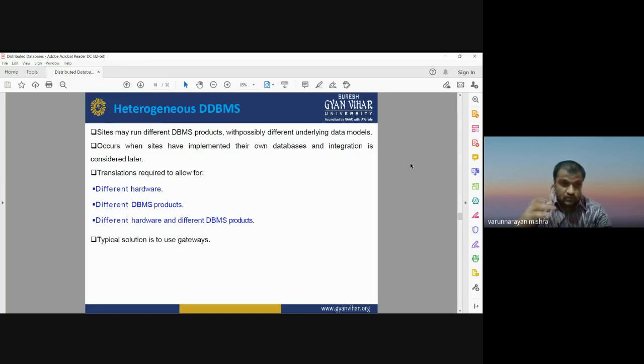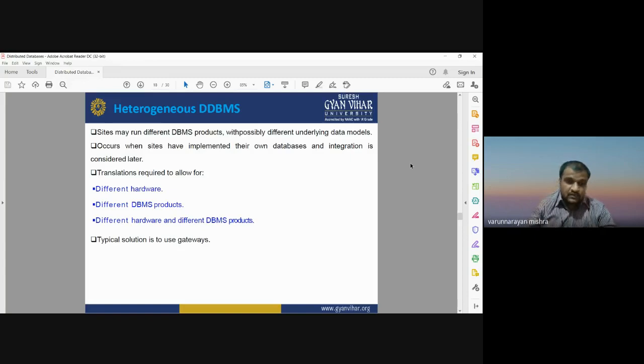It allows for different hardware and different DBMS products. The typical solution is to use gateways. For such heterogeneous database management systems, generally we use gateways.